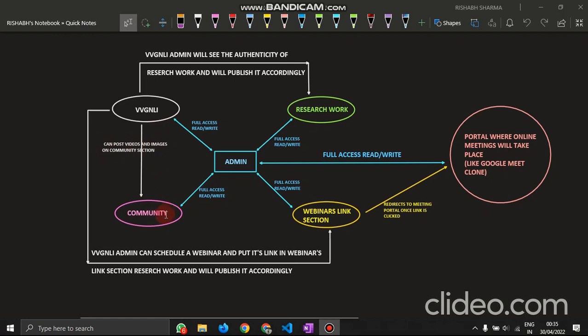Here we have not given normal users the right to post anything on the community section, because once we give users that right, they will not use it in the right way. They will use it to post some cringe content over there. We believe that relevant material should be on this portal.